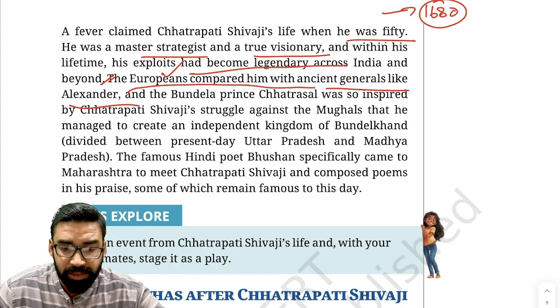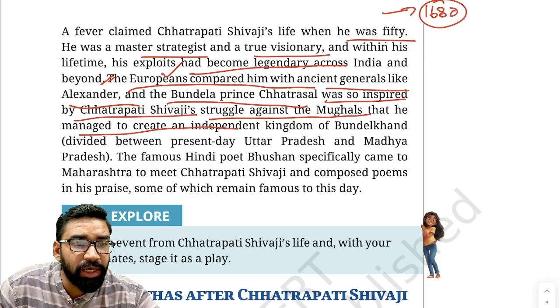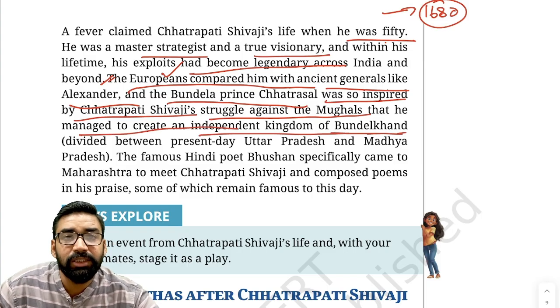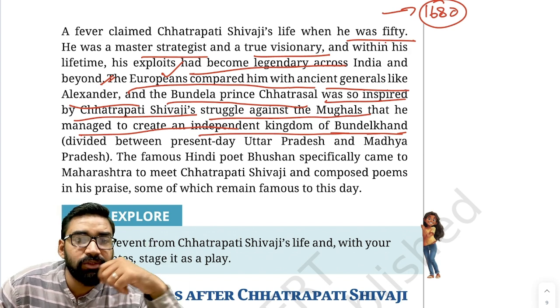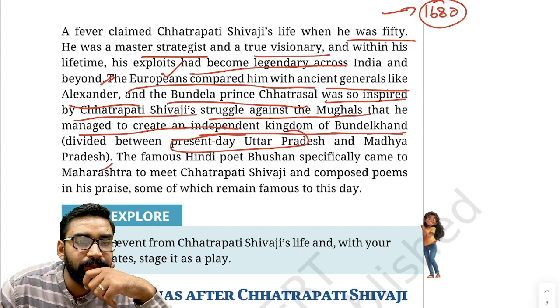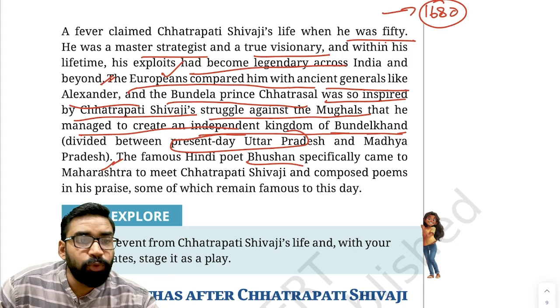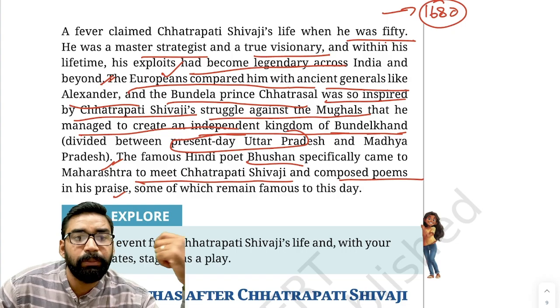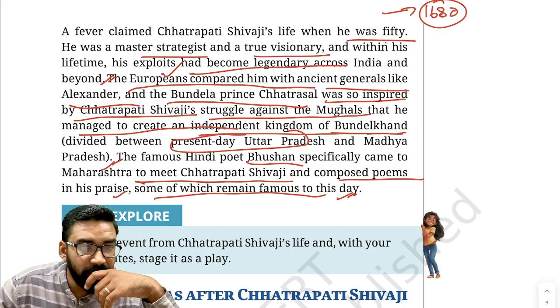Europeans compared him with whom? With Alexander. Clear? Then Bundela Prince Chhatrasal was so inspired by Chhatrapati Shivaji Maharaj against the Mughals that he managed to create an independent kingdom, the Kingdom of Bundelkhand. Clear? Bundelkhand is the area which divides present-day UP and MP. Then the famous Hindi poet Bhushan came to Maharashtra to meet Chhatrapati Shivaji and composed poems in his praise. Fine? Some of the poems are important even today. Clear? These things were there.